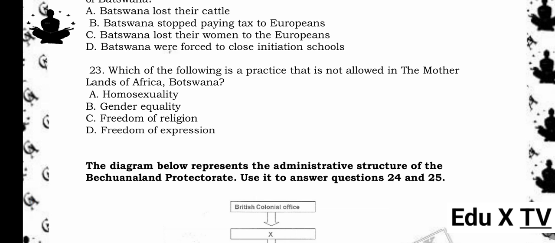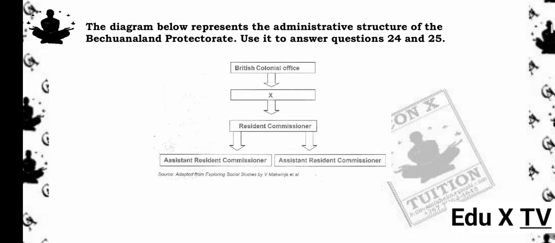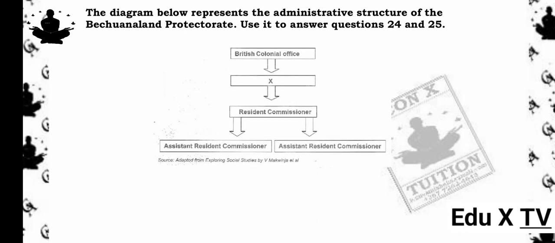23. Which of the following is a practice that is not allowed in the motherlands of Africa, Botswana? A. Homosexuality. B. Gender equality. C. Freedom of religion. D. Freedom of expression. The answer is A. Homosexuality. Reason being, homosexual acts are currently illegal under Botswana's penal code, although there have been legal debates and reforms in recent years regarding LGBTQ+ rights.